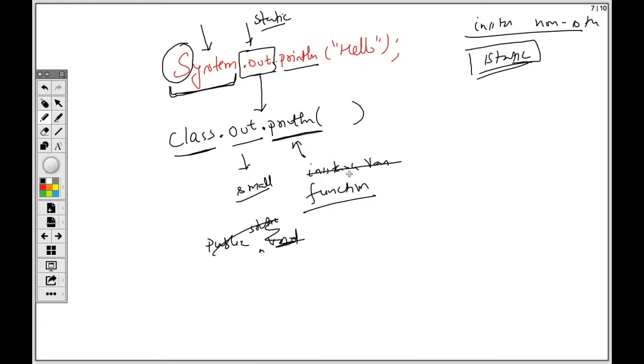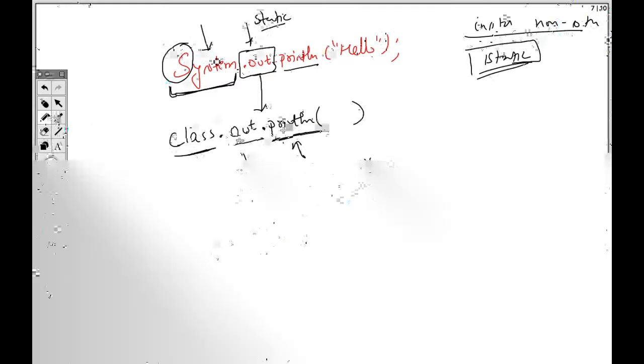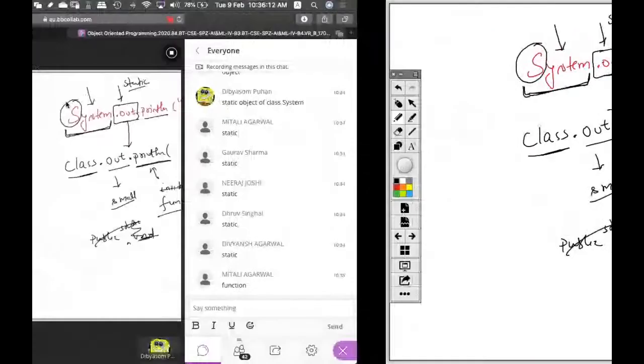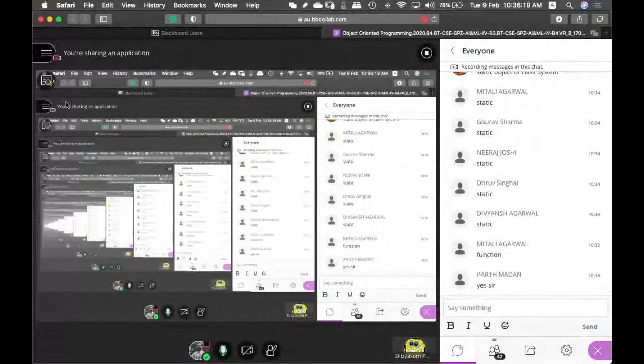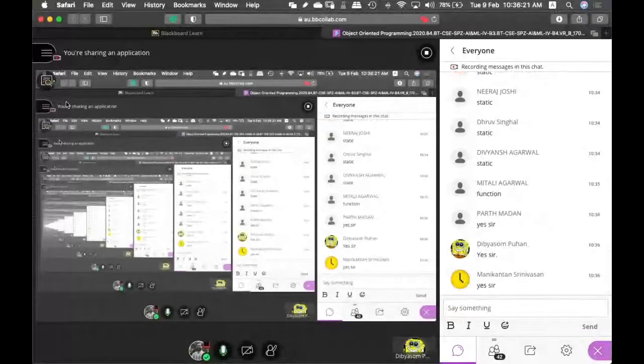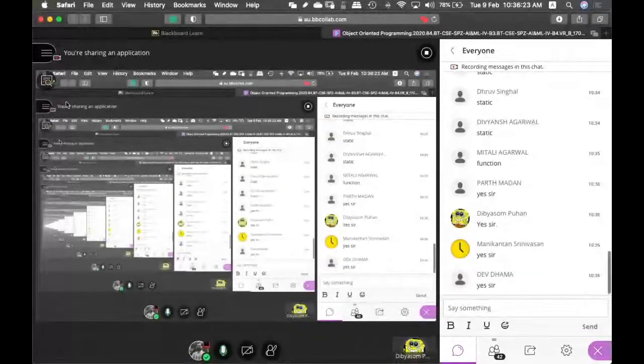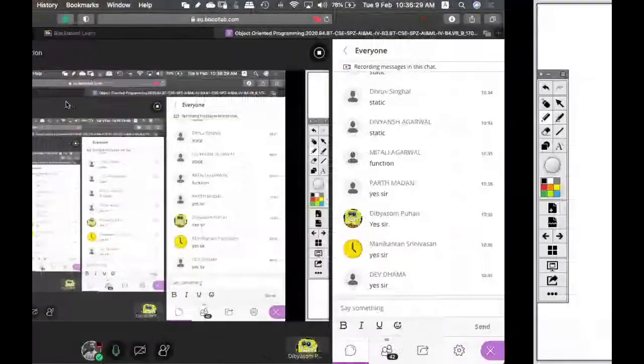Okay, function static we have not discussed yet, leave it. So this is how all it is. Understood? Just by looking at the nomenclature and the rules, keeping in mind, we can just see the code and tell directly what it is. We don't have to remember that out is a static variable of the System class. Just by looking at it, we can tell, right?